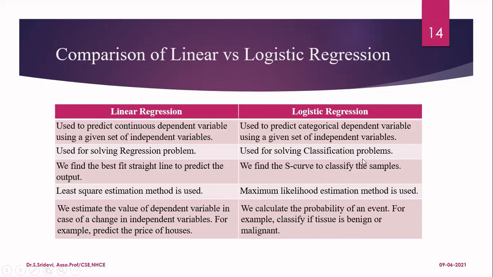When you go for logistic regression, here we are not predicting the actual value. We are calculating the probability of an event to occur or not to occur. And one example is what we have seen before. Given the size of the tumor sample, you can predict the spread of the tumor. And you can even classify whether a particular tissue is benign or malignant, or whether a given email belongs to spam or not spam, and so on.